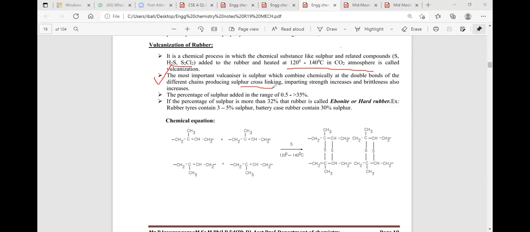It can form cross-chain linkages, which impact the mechanical strength of the rubber and the brittleness of the rubber. The percentage of sulfur added to natural rubber is 0.5 to 35%. I'm repeating, if the natural rubber contains about 32% of sulfur, now when we're discussing vulcanized rubber, in the vulcanization process,